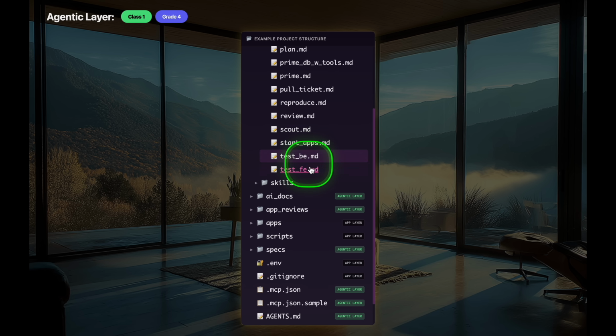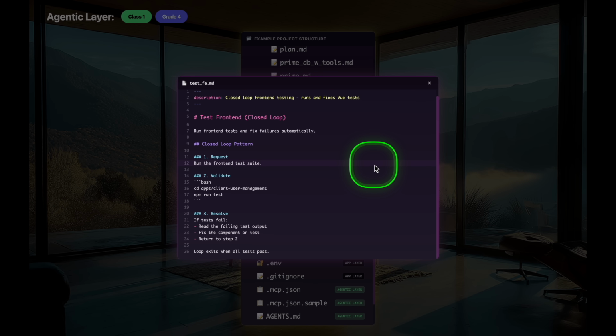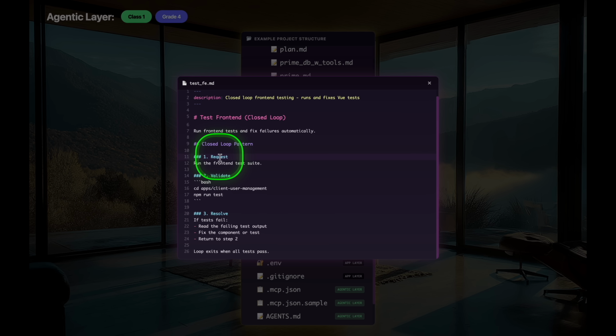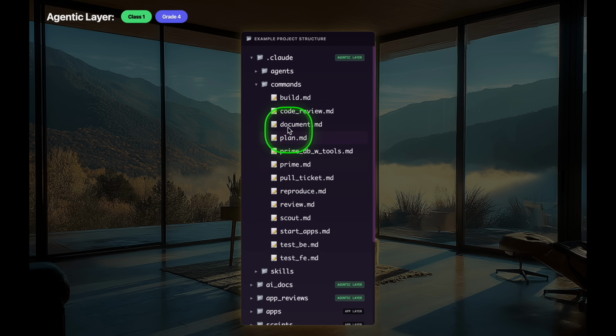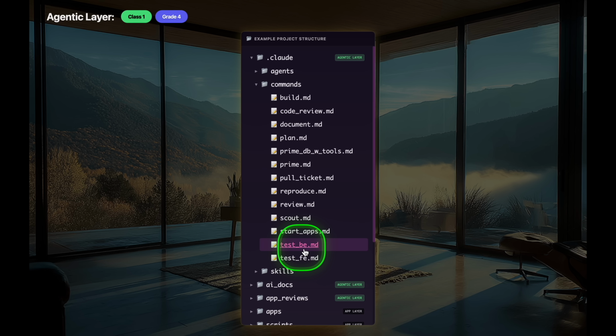Since we have both a front end and back end application, you can start specializing your prompts, right? Test back end, test front end. Here we have a concrete closed loop prompt. I'm being really verbose here with my language inside of these mock prompts. We're following that 3-step workflow from Tactical Agentic Coding Lesson 5, request, validate, resolve. This creates a closed loop where your agent can spin and spin until the job is done. This distinctly marks grade 4. Again, this is a place where engineers fall off and they miss out on using more compute to get the job done. Right? We're starting to split our prompts to focus on specific areas of this code base.